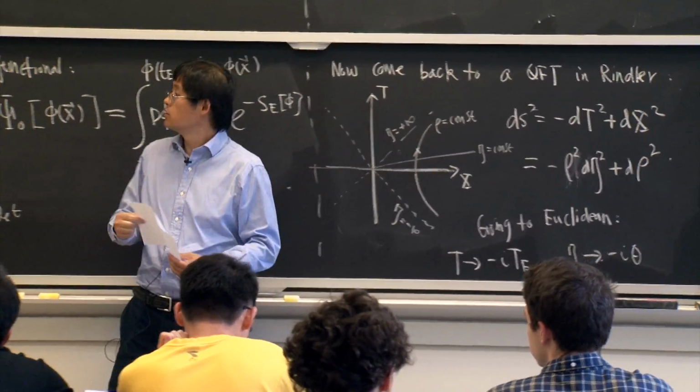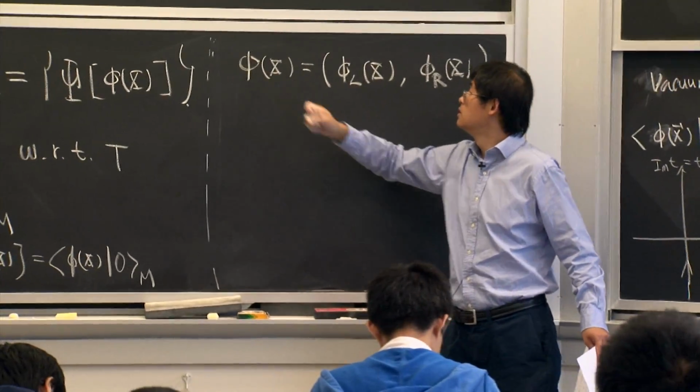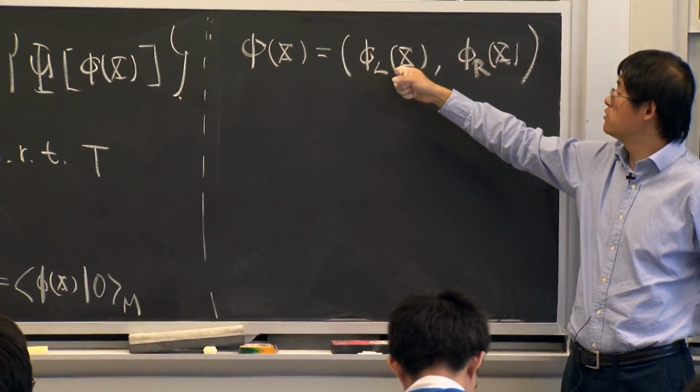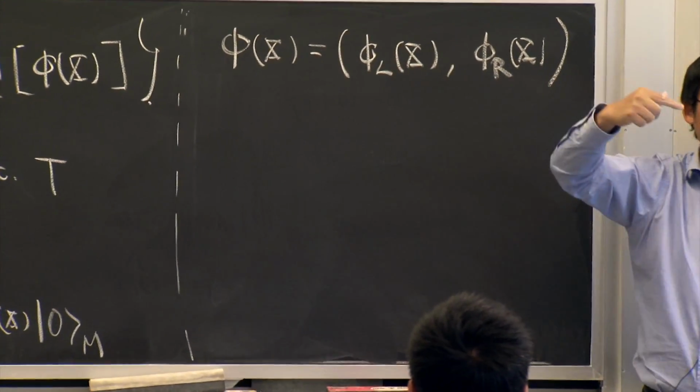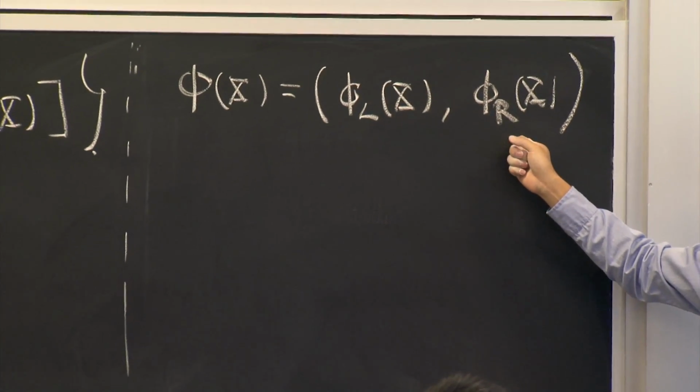So the space of phi(x) is the combination of the space of phi_L for the left part and phi_R for the right part.